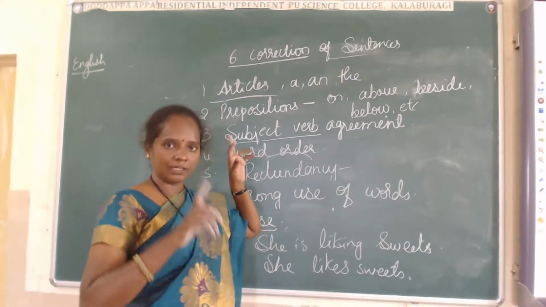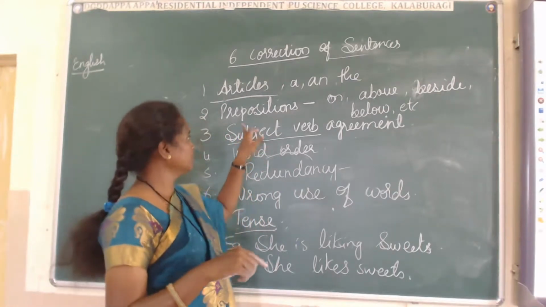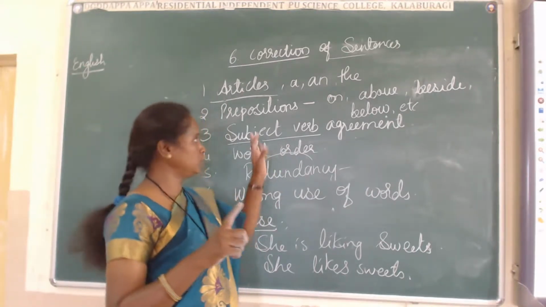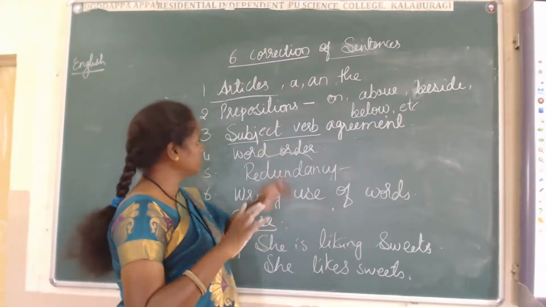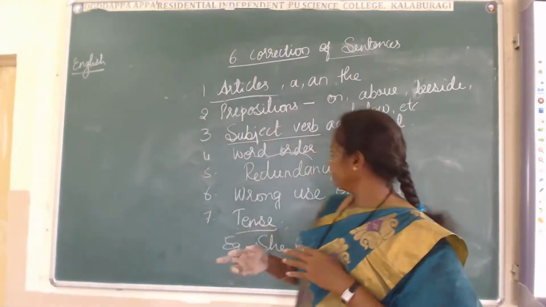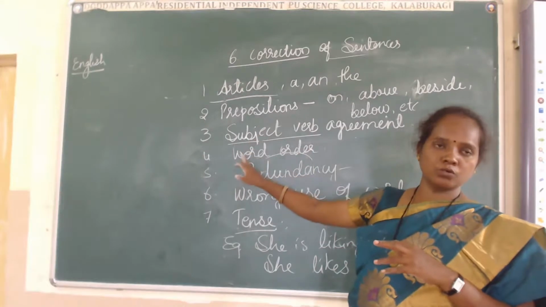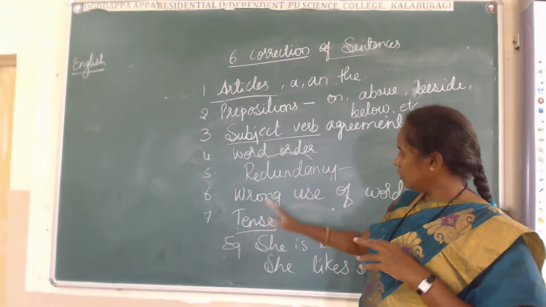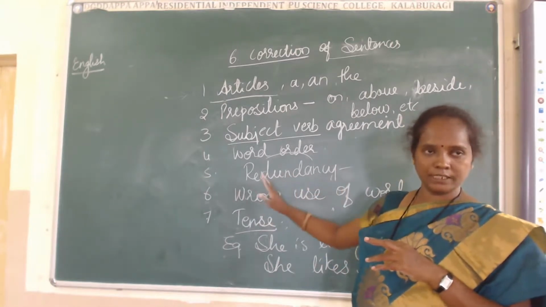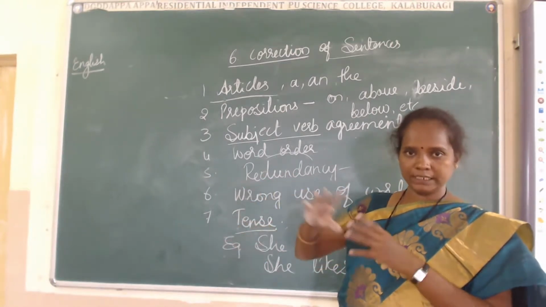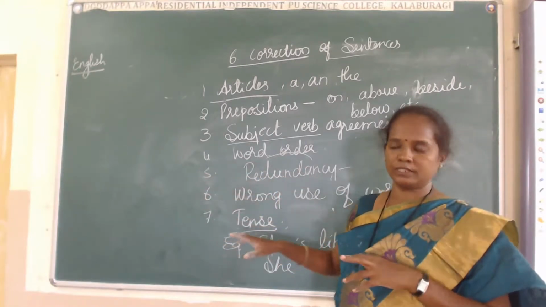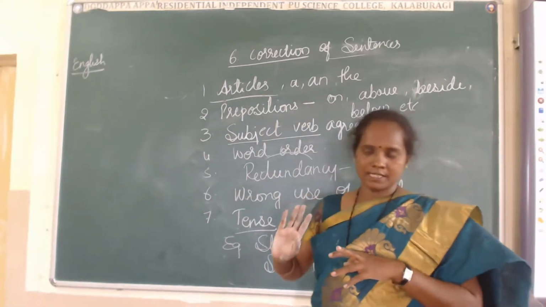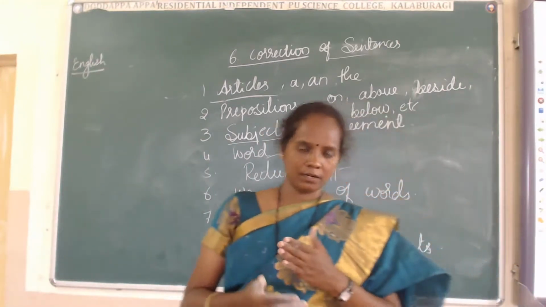I told you about vowel sound and consonant sound, where to use articles. Prepositions are very important, and subject verb agreement, plural and singular, and word order: whether to use it before, in the middle, or at the end of the sentence. Also wrong use of words: if it is already plural and we add "es" again, that is also wrong. And tense. All these are very important for the sentence. You have to find the error and make the correction.